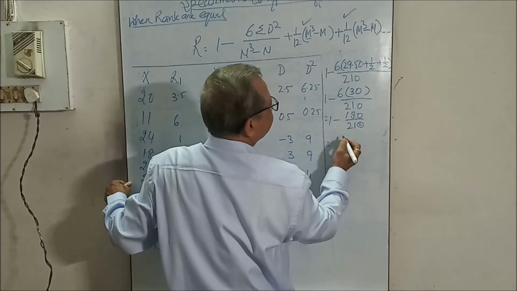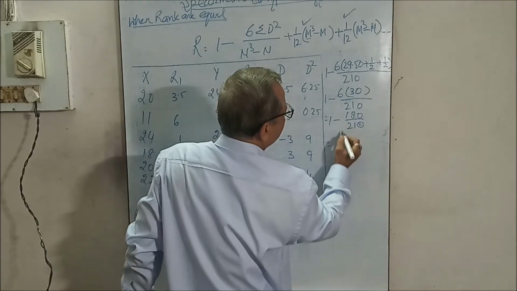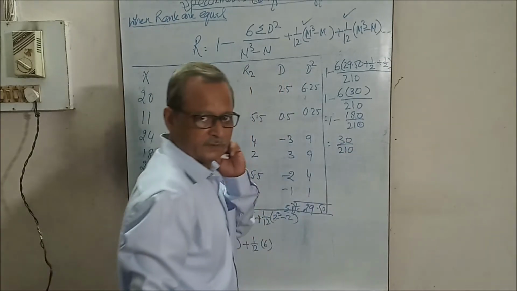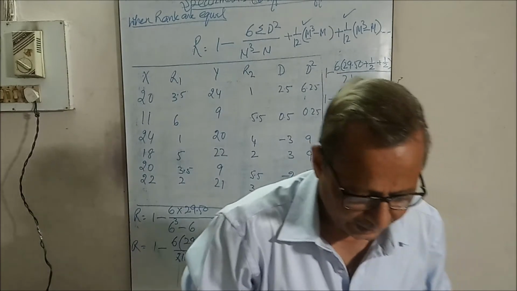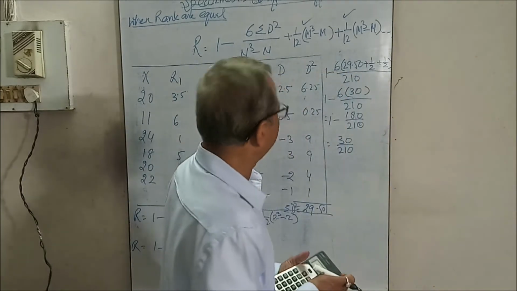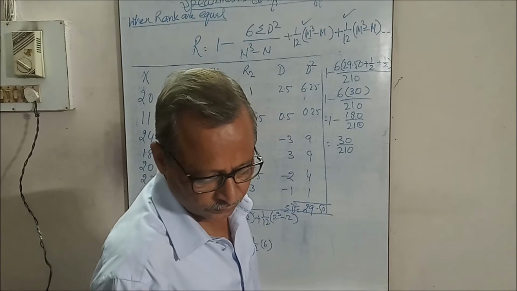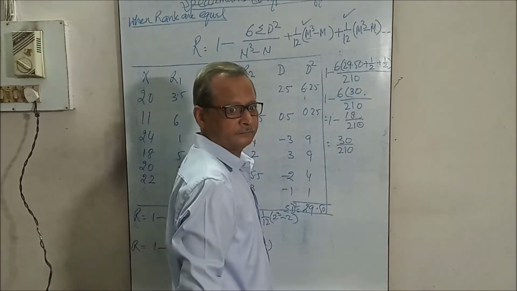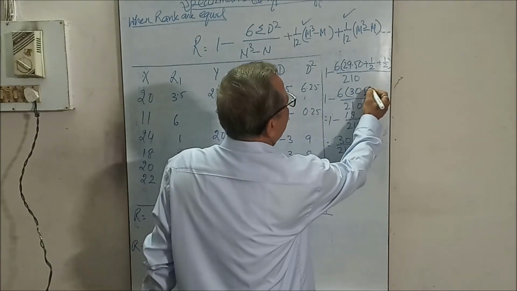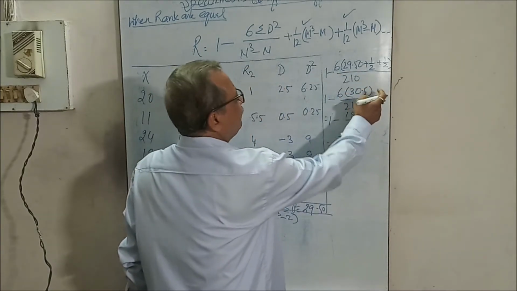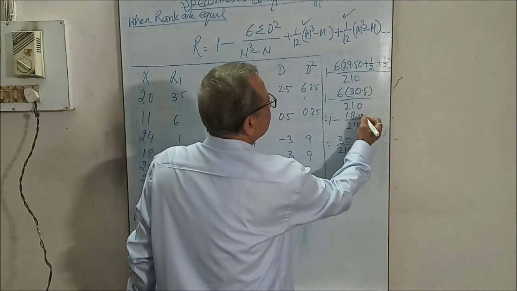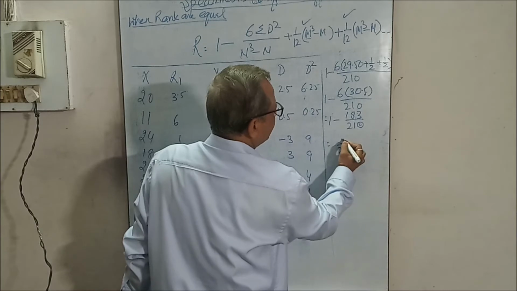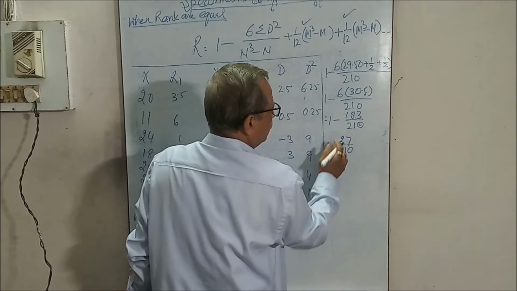Then this is 30 upon 210. This is 183. This is 30.5, it was wrong, which I multiplied. Now it becomes 183, so this is 27 upon 210.